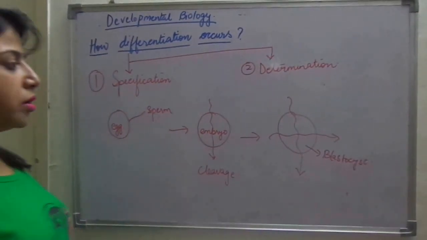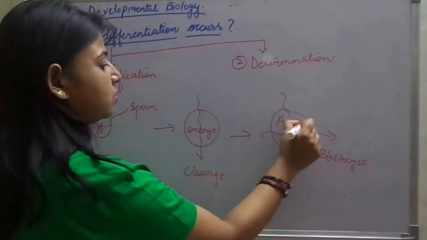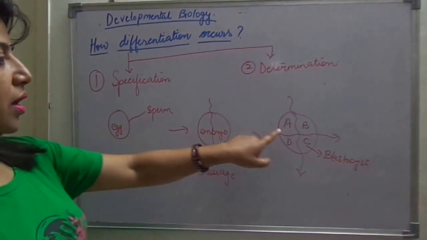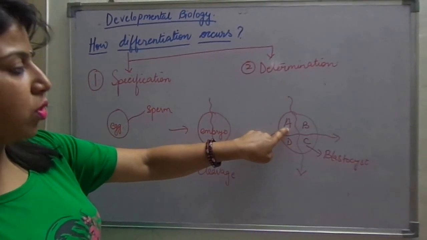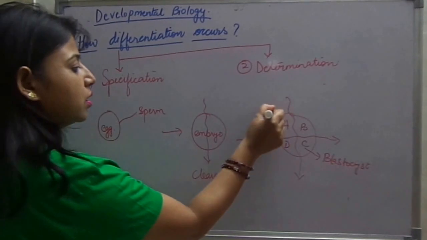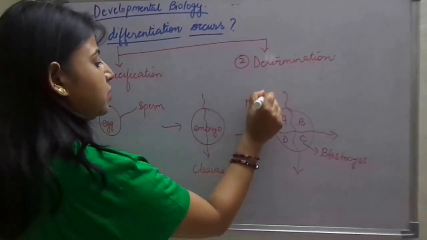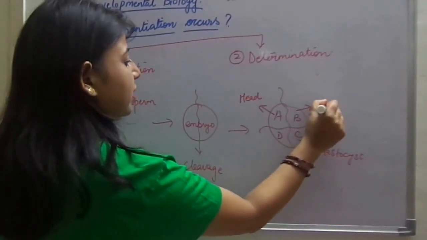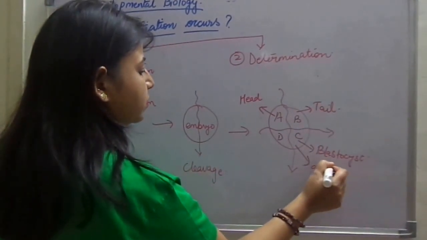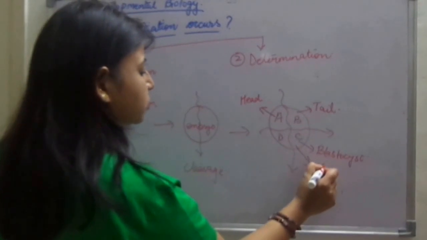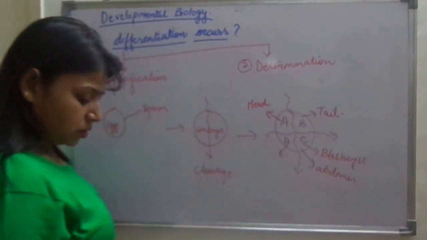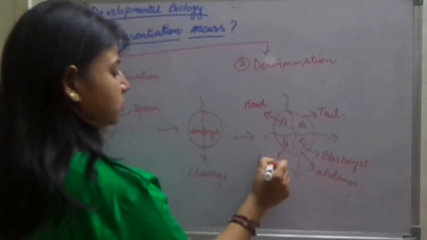Right. So suppose I name these cells A, B, C and D. What determines that A is going to form something, B is going to form something? Suppose A forms the head, B forms the tail, C forms the abdomen, and D forms the lungs.